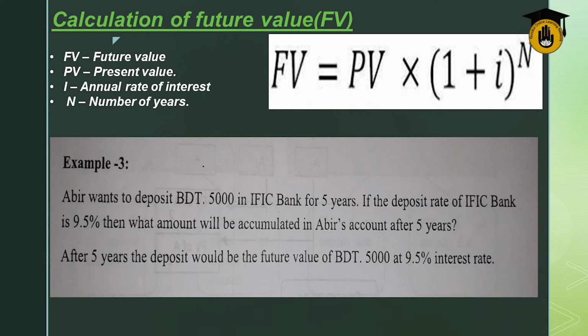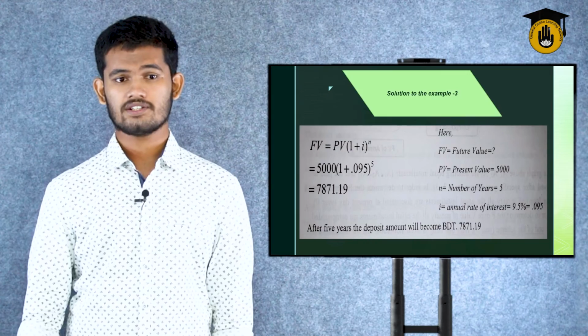Abir wants to deposit 5,000 in IFIC bank for 5 years. If the deposit rate of IFIC bank is 9.5%, then what amount will be accumulated in Abir's account after 5 years? So after 5 years, the deposit would be the future value of BDT 5,000 at 9.5% interest rate. Let's take a look at the solution.